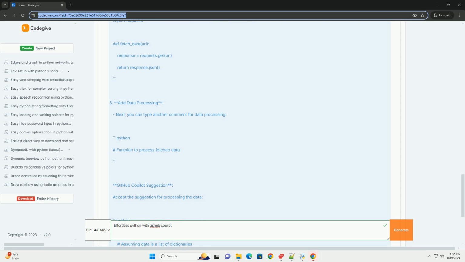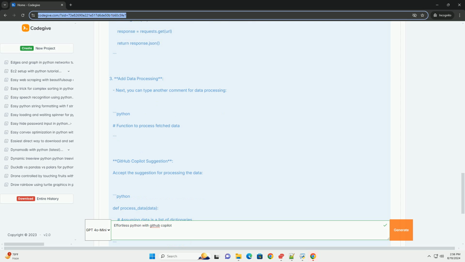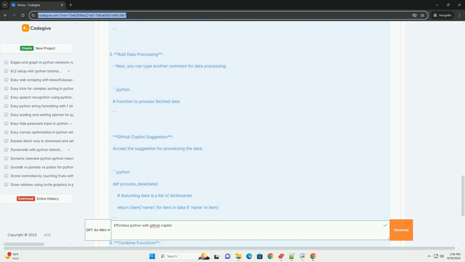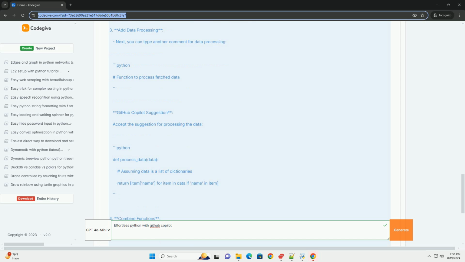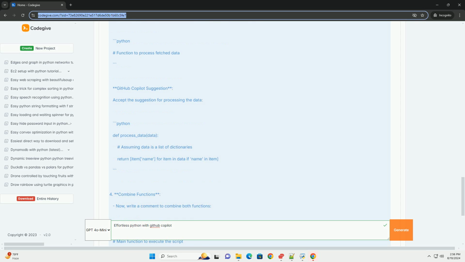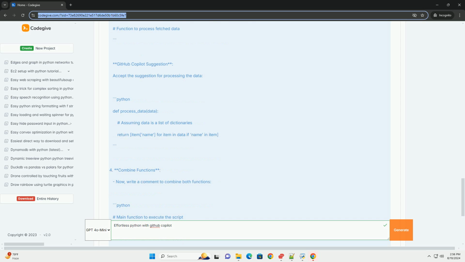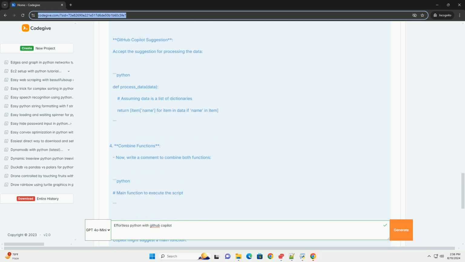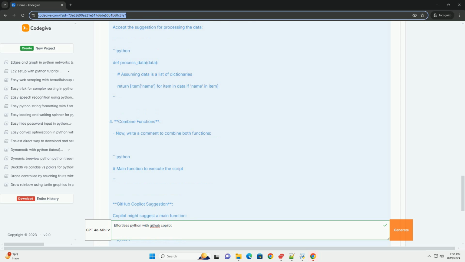Step 3. Example code. Let's look at a complete example where we will create a simple Python script that fetches data from an API, processes it, and outputs the result. We'll leverage GitHub Copilot to generate parts of the code. Example: fetching data from a public API. 1. Create a new Python file. Create a new file named fetch_data.py.